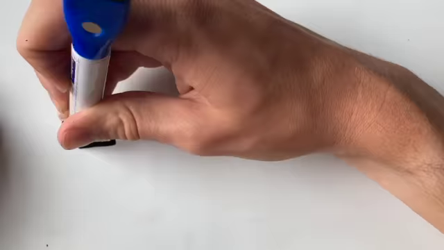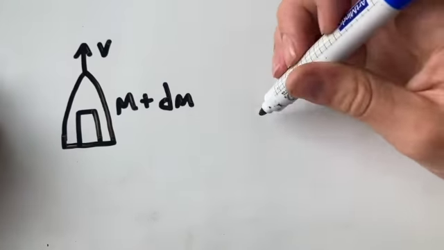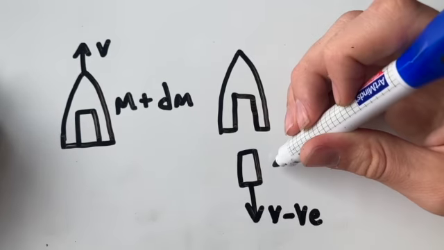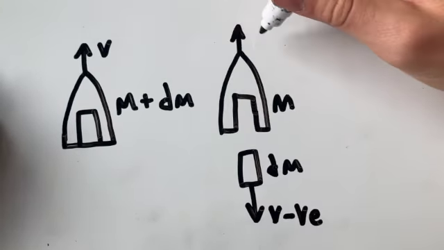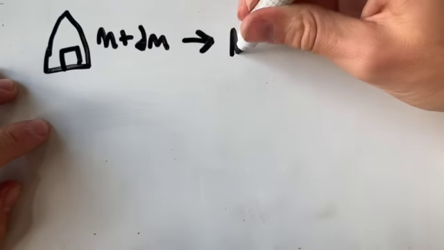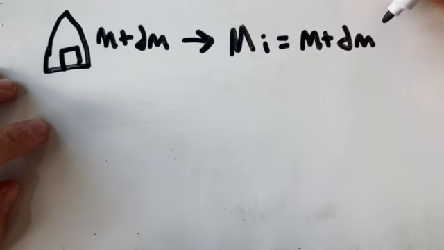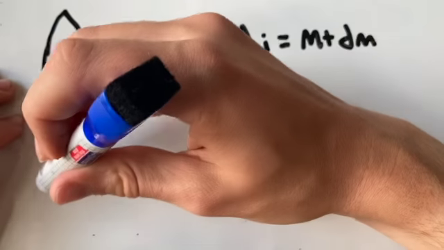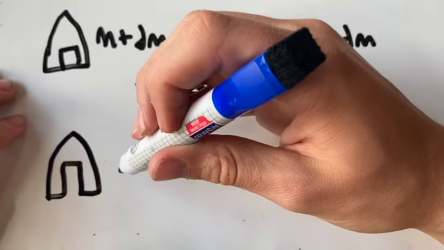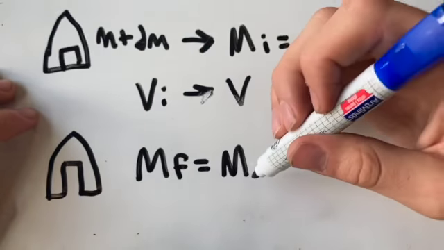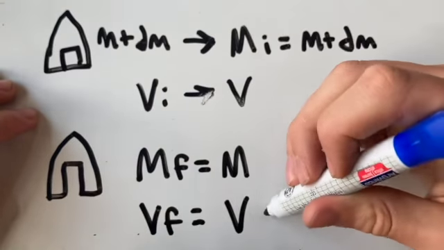In order to derive the rocket equation, we must consider this equation and how it relates to what processes a rocket undergoes. A rocket has a payload and a fuel source that makes up its weight. This fuel source is ejected with a certain velocity, propelling the payload at a now higher velocity. In a rocket's initial state, its mass is equal to the mass of the payload plus the fuel source, which we know will be absent in its final state and therefore can be written as the change in mass. We will set the rocket's initial velocity to represent the velocity of the equation. The final mass of the rocket is now equal to the mass of the rocket without the change in mass, and the velocity is equal to the velocity plus whatever change in velocity has occurred.